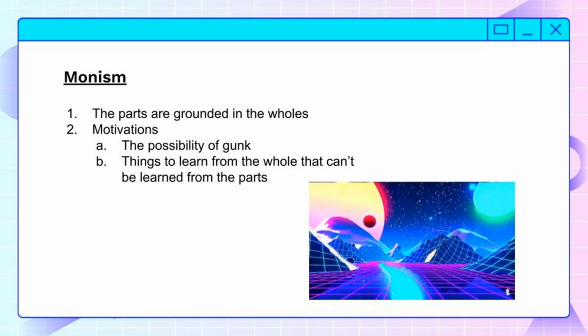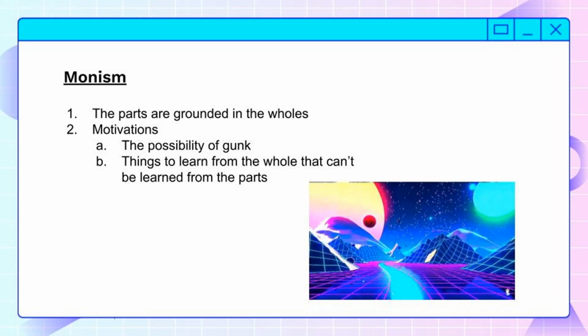If wholes aren't grounding parts, it's very hard to see how gunk could exist if there is a fundamental level of reality. Like, if you believe that there is a bottom level and that there's no bottom level going farther down, the bottom level has to be on the top. The whole has to be grounding the parts. Otherwise, there is no fundamentality present.